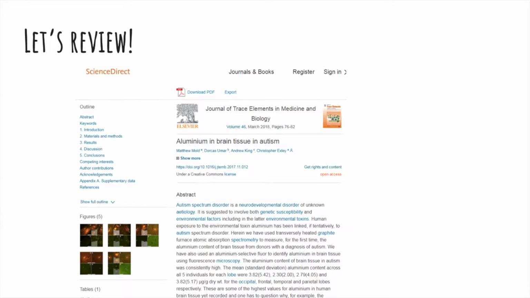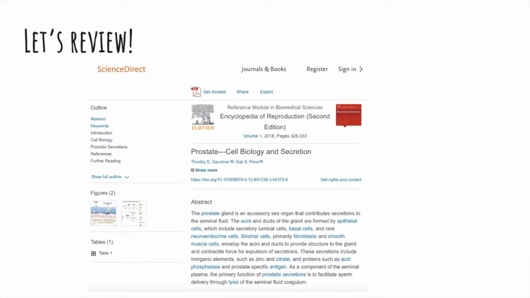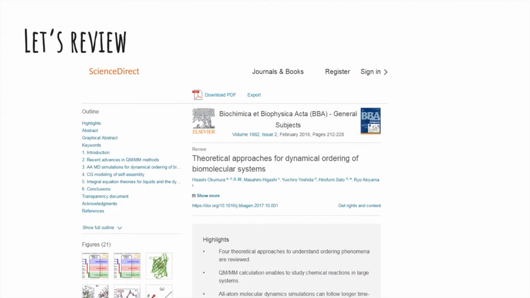Let's review. Is this a primary or secondary or a tertiary source? Since this has a materials and methods section and a results and discussion section, it is a primary source article. And how about this one? This is from an encyclopedia, so this is a tertiary source.